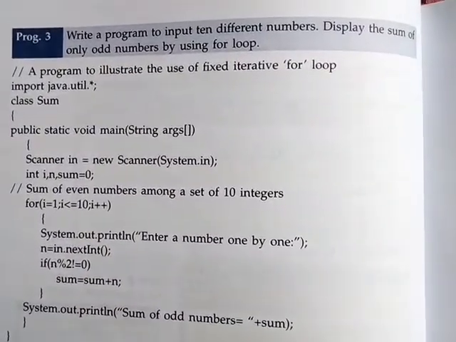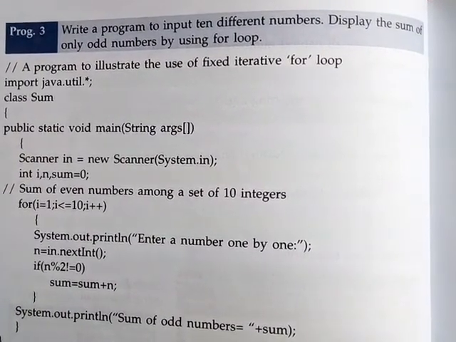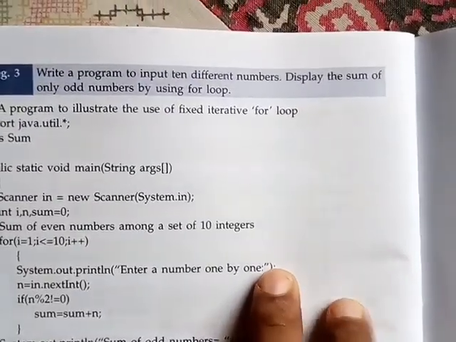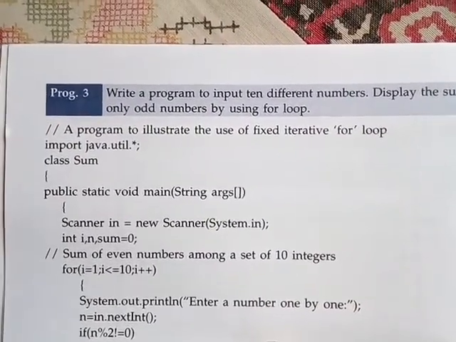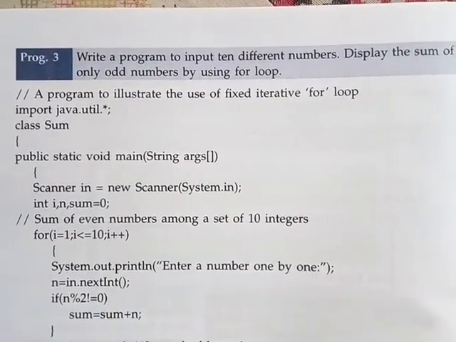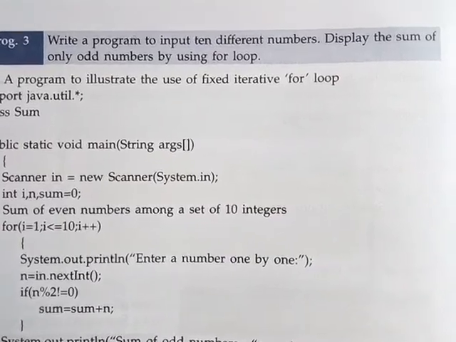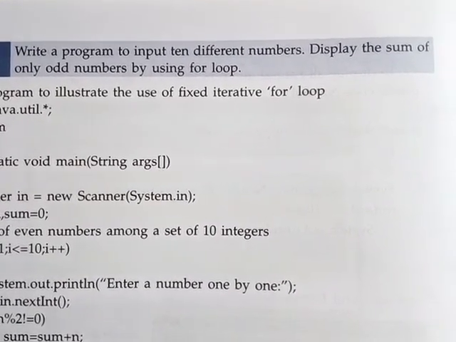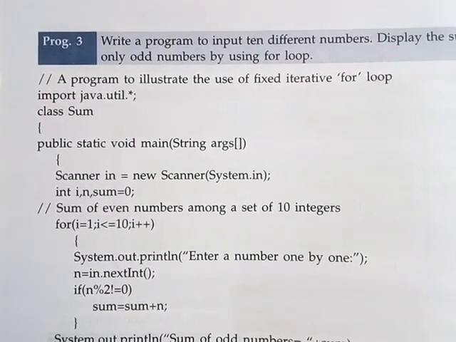Program number 3. Write a program to input 10 different numbers. Display the sum of only odd numbers by using a for loop. So see, students, write a program to input 10 different numbers. So how many different numbers? 10 different numbers, and display the sum of only odd numbers using the for loop.